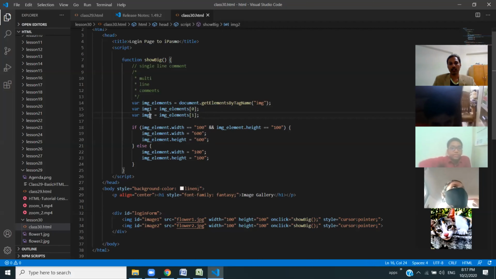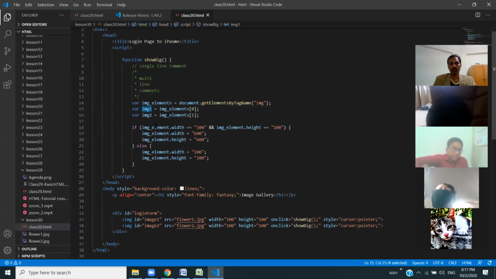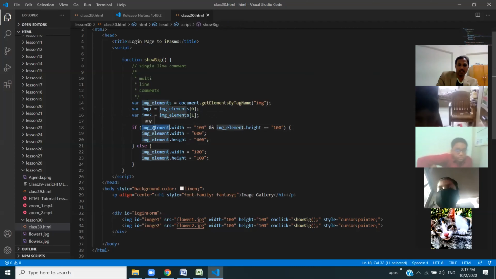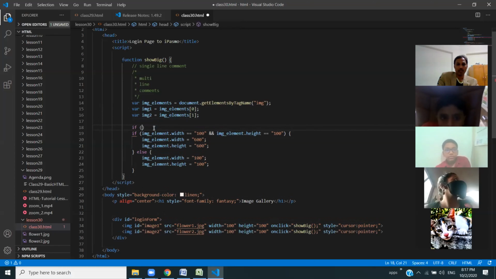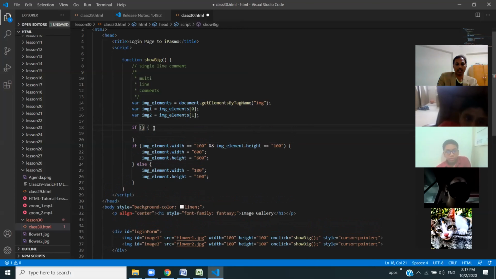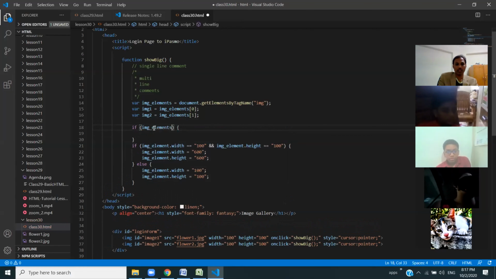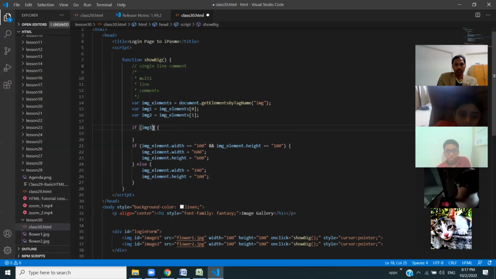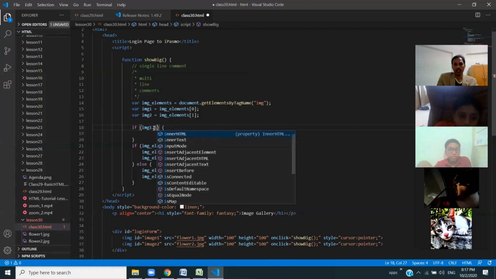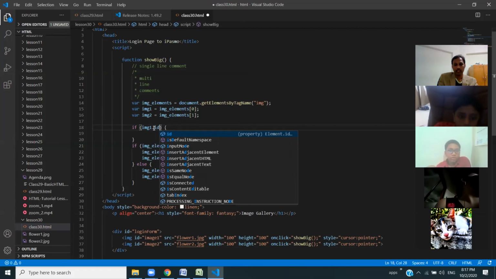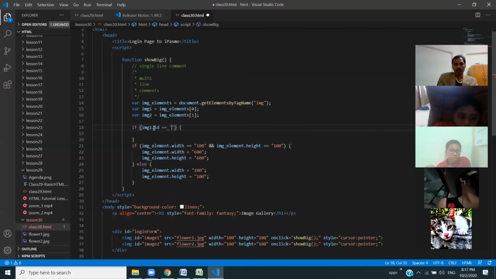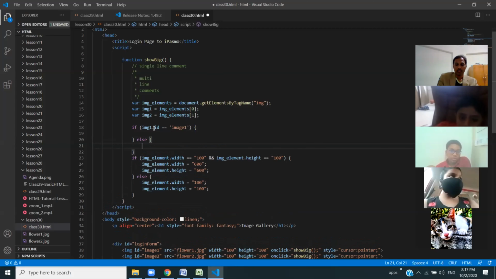So once we get the images, you can just access them like this: image 1 dot id is equal to id image 1, else something like this.